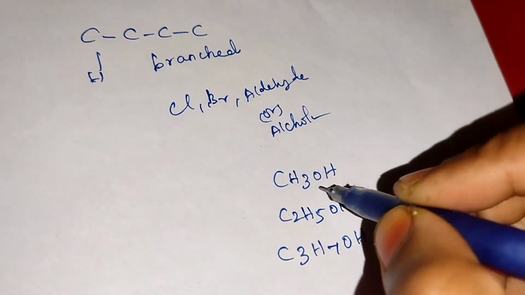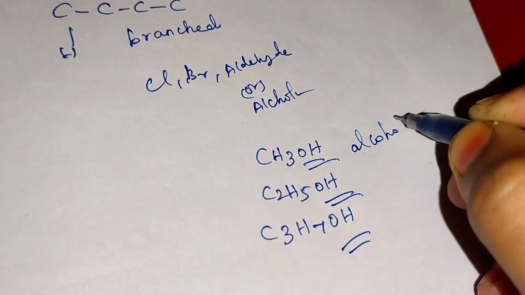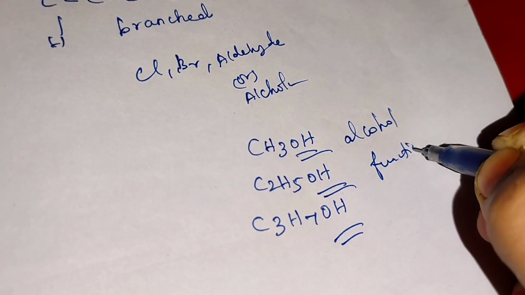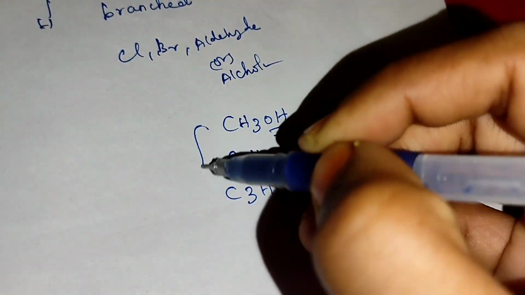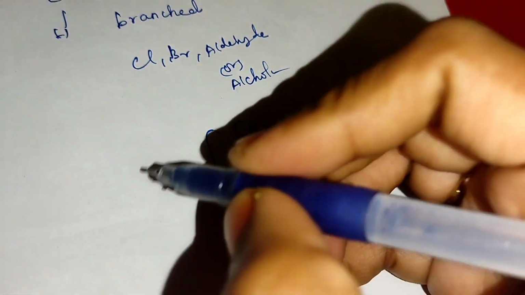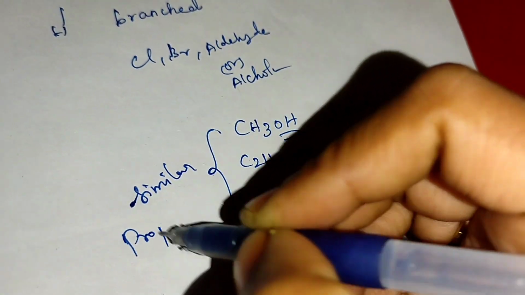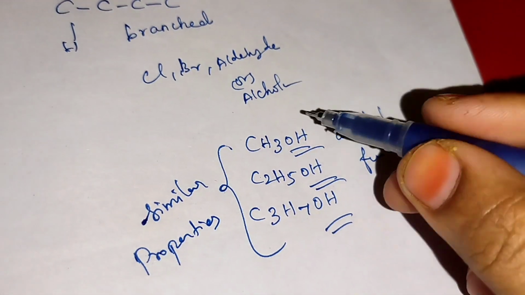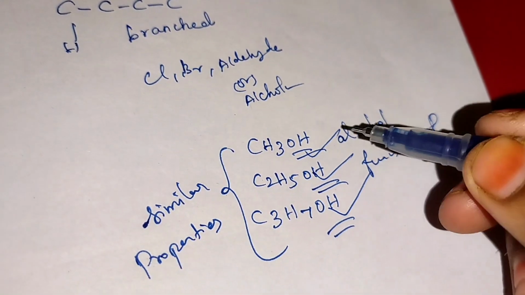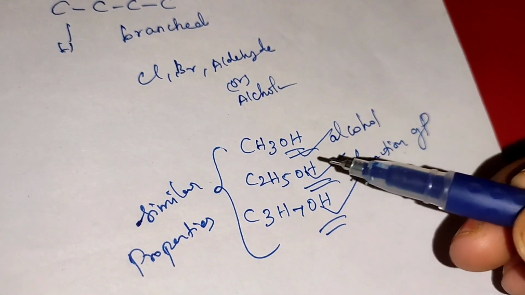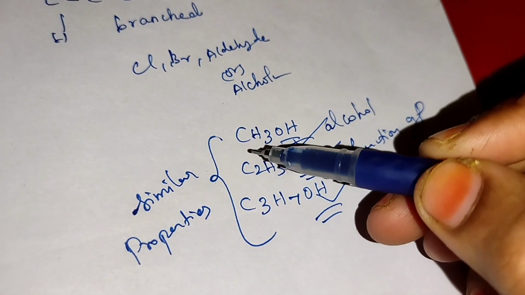Alcohol. The alcohol group is the functional group here, and the properties of these compounds will be similar. They have the same properties. Why? Because the functional group in all three is alcohol. So the properties depend on the functional group attached to the carbon atom.